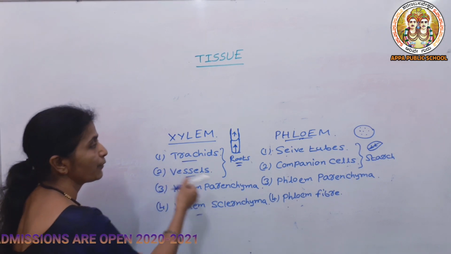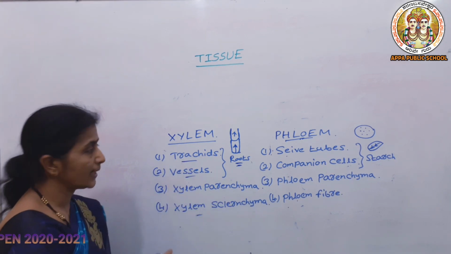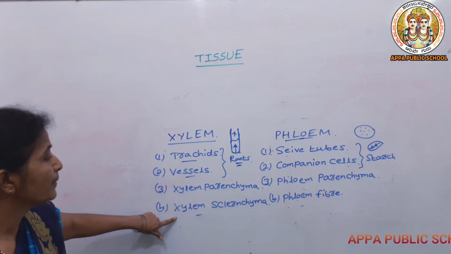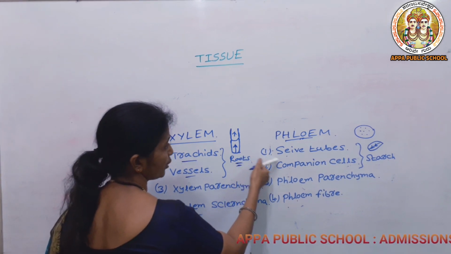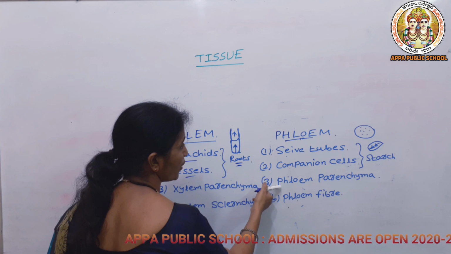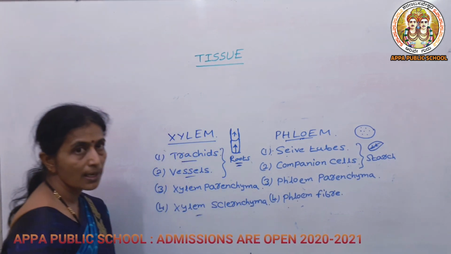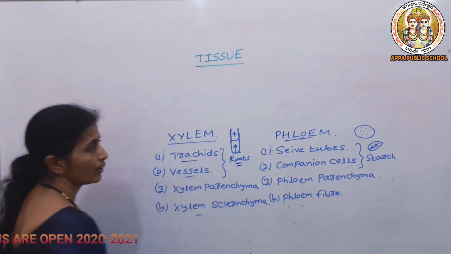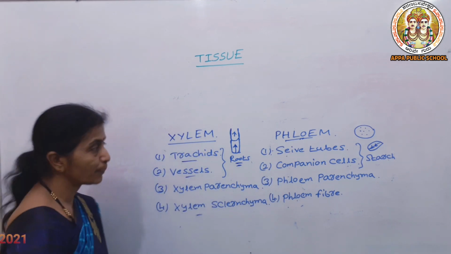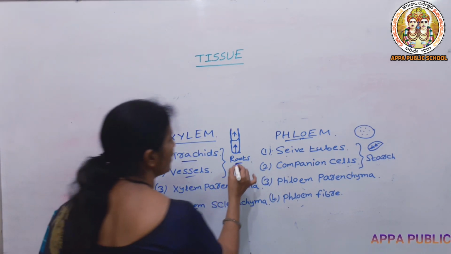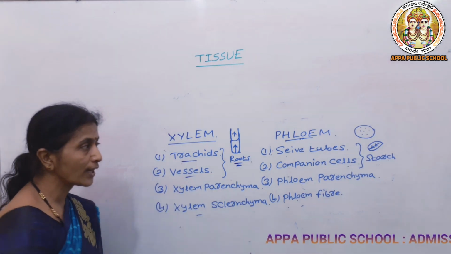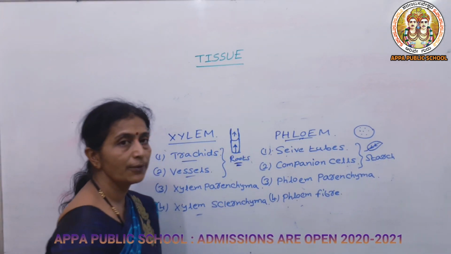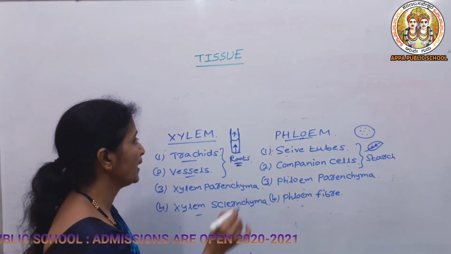And mainly the difference is the type of cells present in them. The xylem consists of tracheids, vessels, xylem parenchyma and xylem sclerenchyma. Phloem consists of sieve tubes, companion cells, phloem parenchyma and phloem fiber. Depending upon their structure, the xylem can give mechanical support, but phloem cannot. And xylem will be conducting only water and minerals present in the soil, but the phloem will be supplying the stored food to each and every part of the plant body.